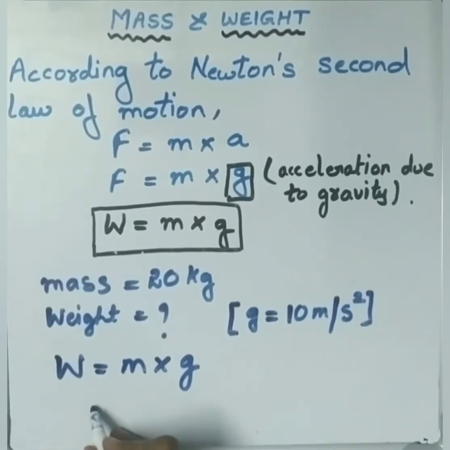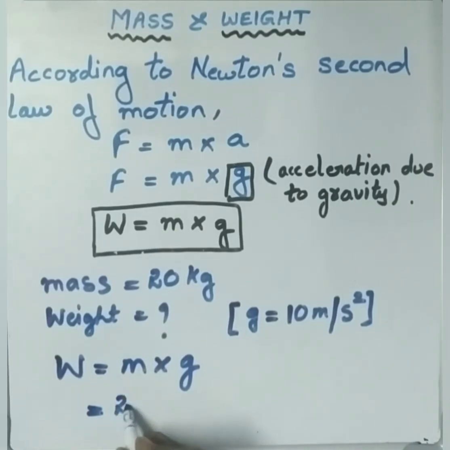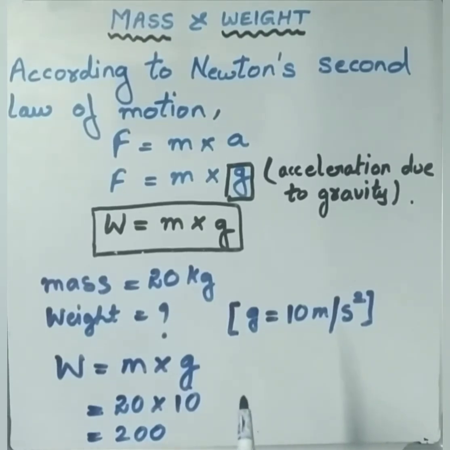Now we will substitute the values. M is 20 and the value of acceleration due to gravity is 10. So it will become 200. But what is the unit we have to mention here for weight? Because weight is actually force, as we learned earlier. So what is the SI unit of force? Newton. So the same unit will come for the weight, that is Newton. N is Newton.